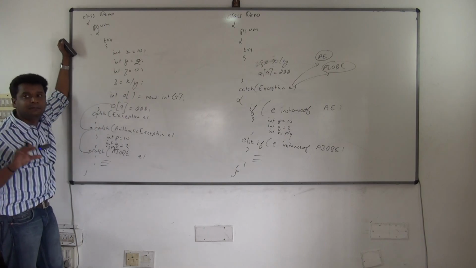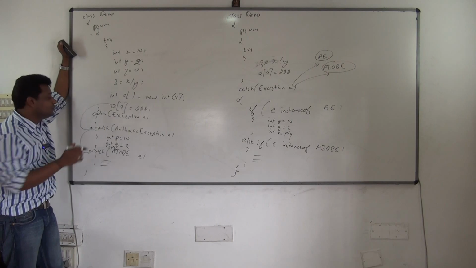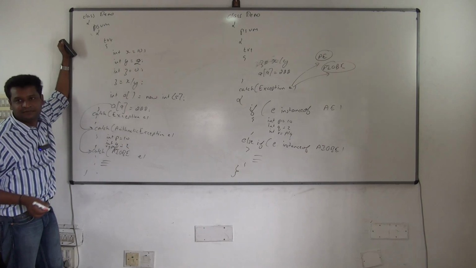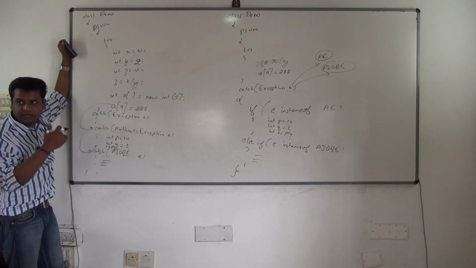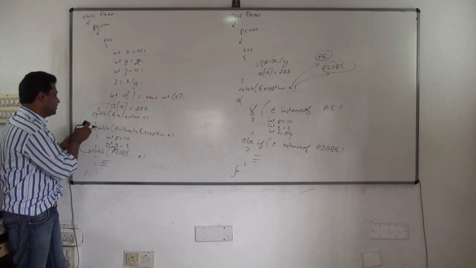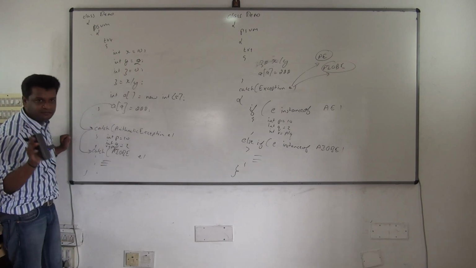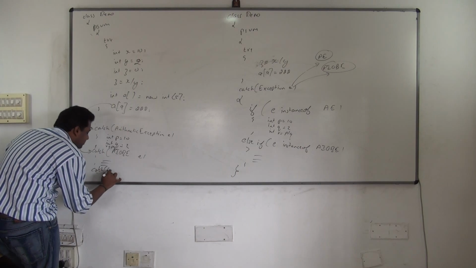So when you are writing multiple catch statements, the order is very important. Remember, always superclasses should be at the bottom and subclasses should be on the top. Understood? Superclass should be at the bottom, but subclass should be on the top. Means here, don't write catch Exception here. If you still want to write it, by chance, where? Bottom.